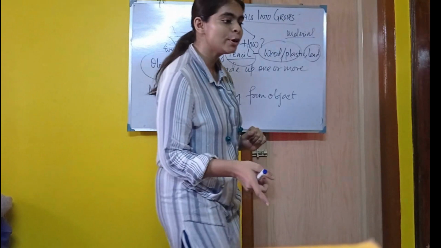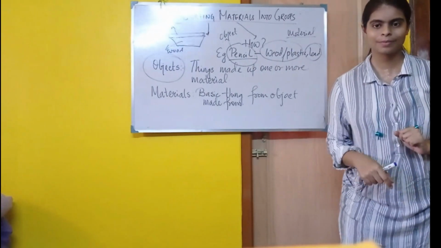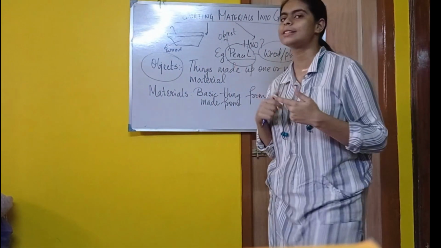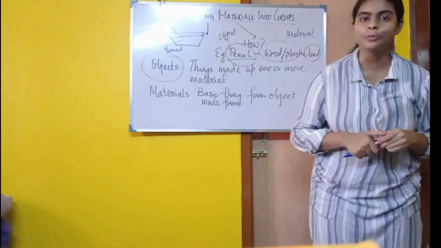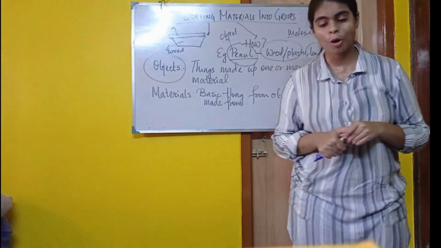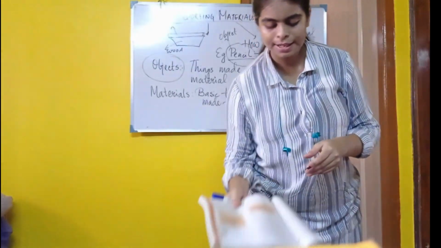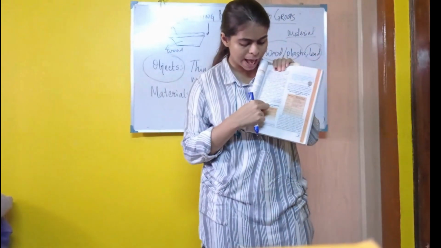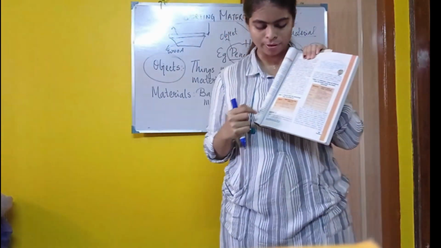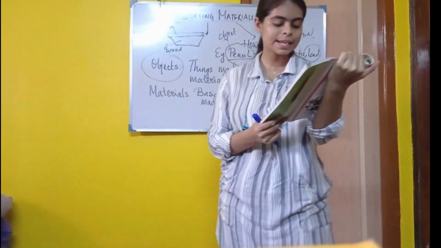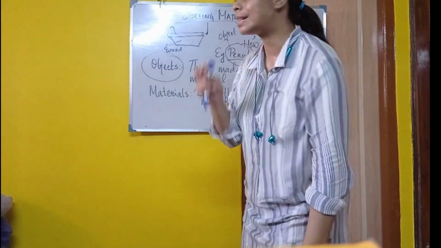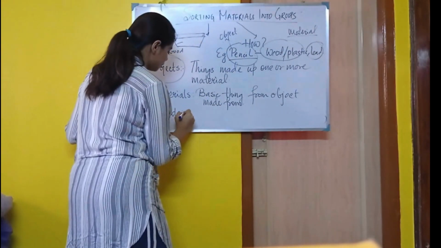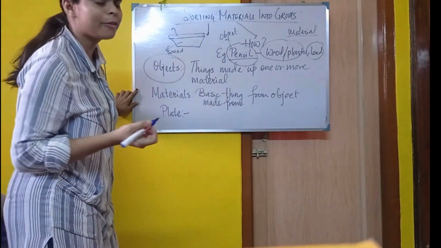So depending upon the materials used, we can classify the objects. Now comes table number 4.1. Objects and materials they are made up of. Now plate. As you can see, the plate is made up of what? Plate can be made from which type of material?